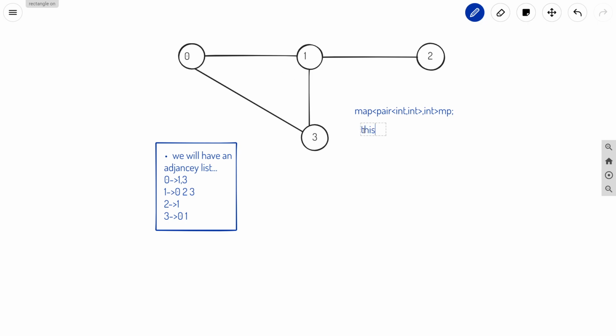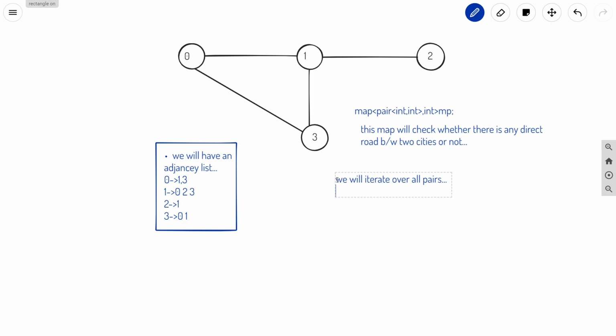So basically this map will check whether there is any direct road between two cities or not. So we will have this map, and we will just iterate over all pairs.